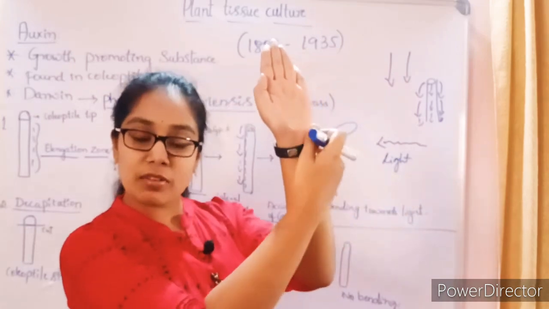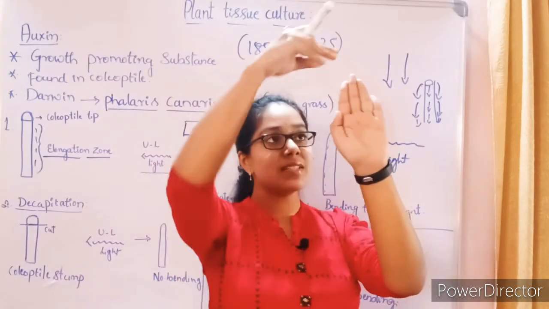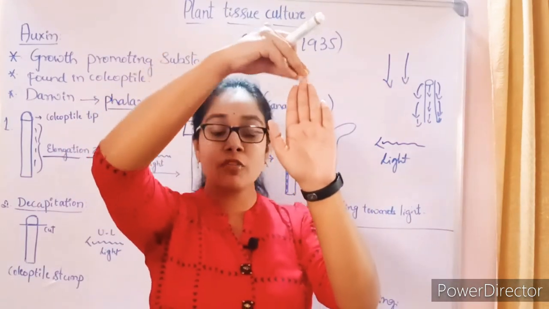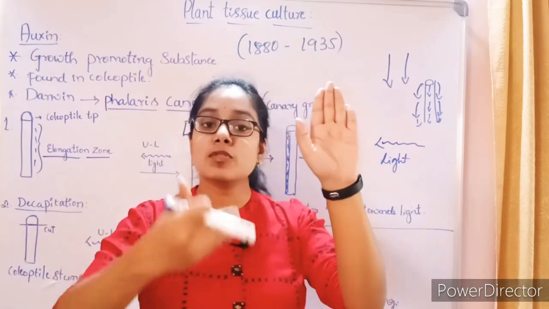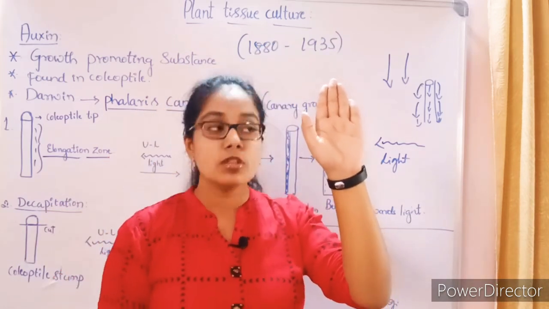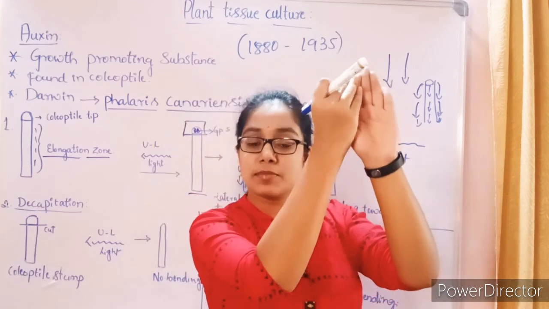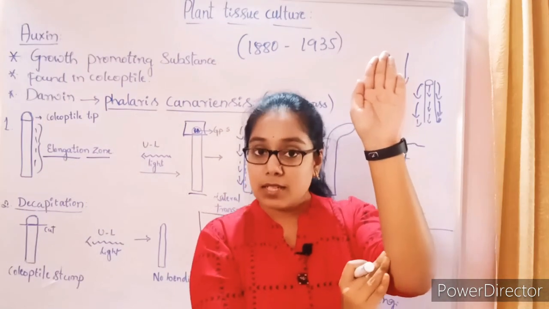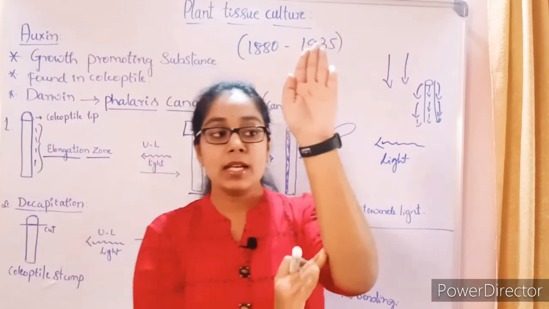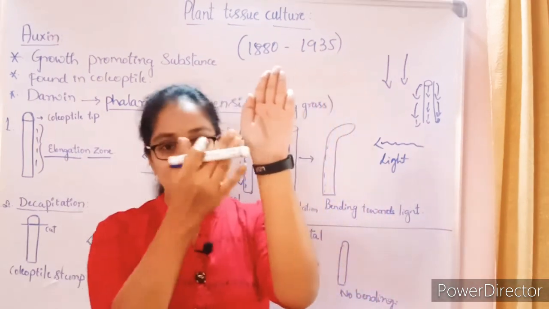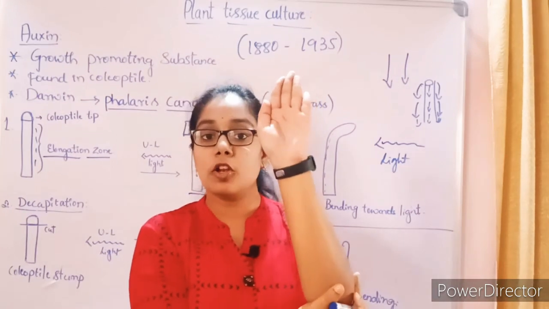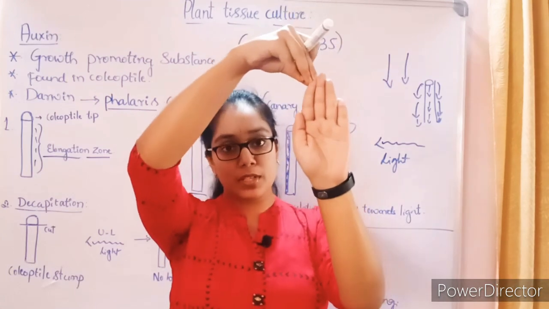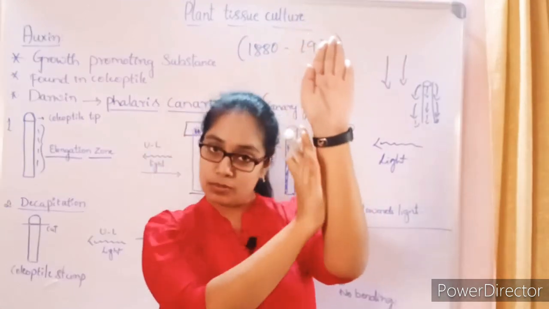So when there is an exposure of light from the left hand side, what happens, the growth promoting substances which are present at the tip of the coleoptile, of course they get stimulated. After getting stimulated, it goes on producing more substances inside it. So after producing, the substances have to move towards the elongation zone. That means they have to move downwards gradually. The rest part of the coleoptile is called the elongation zone. So after the production of these growth promoting substances at the tip, now they have to move downwards.